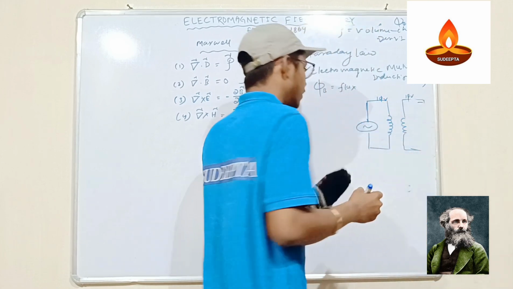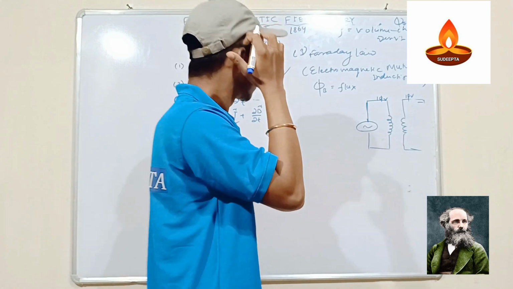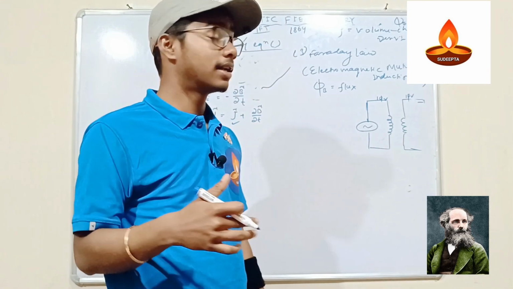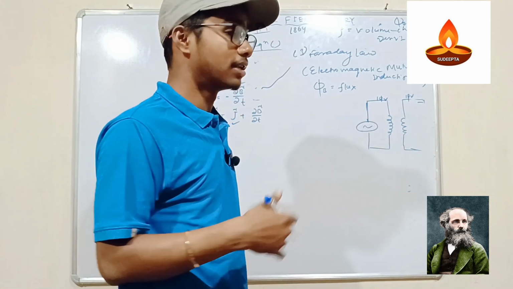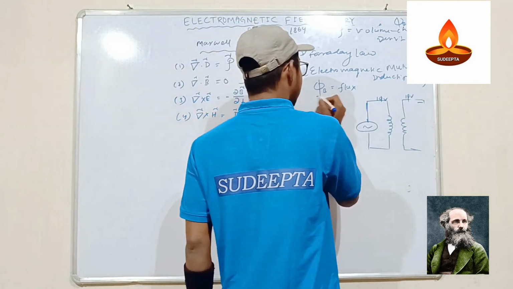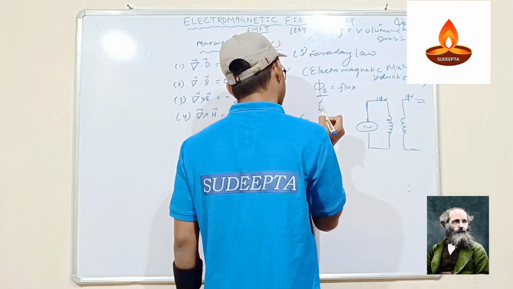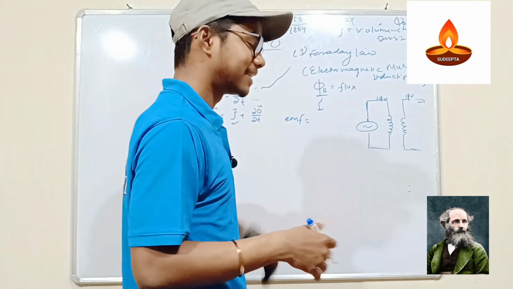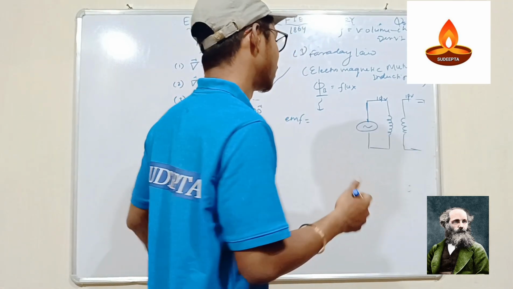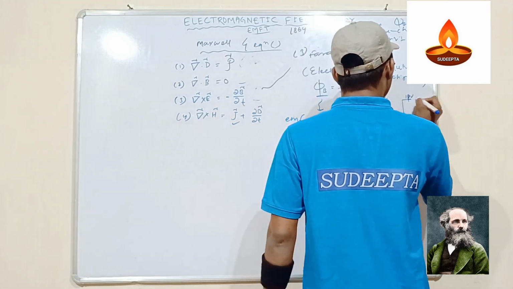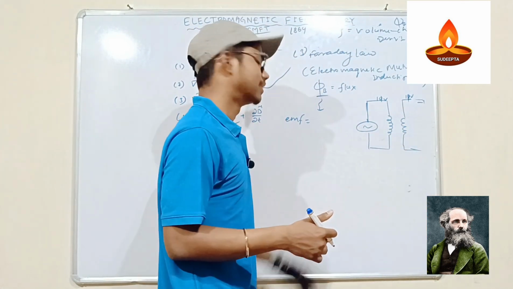If there is a change in the flux, that means EMF, electromotive force, is generated. If there is a difference, then EMF is generated.